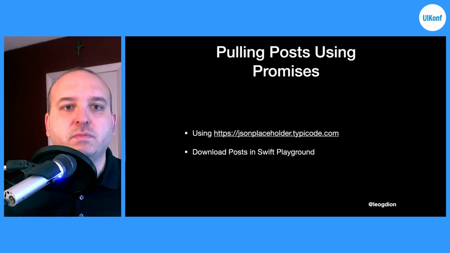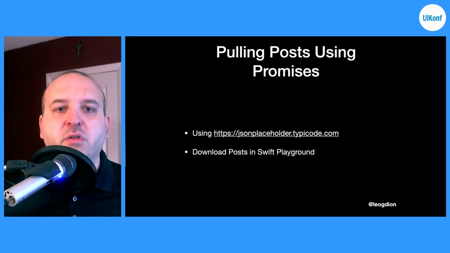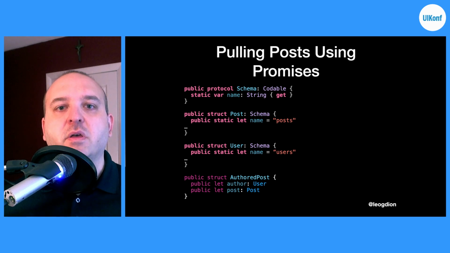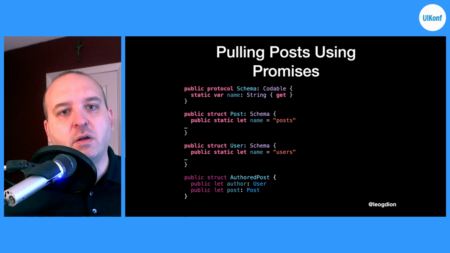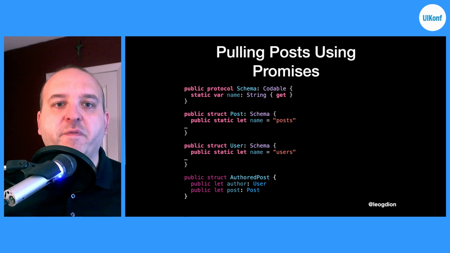So what I have in this example here is I'm going to be downloading posts from this JSON placeholder REST API using a Swift Playground. And then we're going to make some using different libraries, using different promises. We're then going to pull these posts and then maybe pull out the author of that post asynchronously as well.